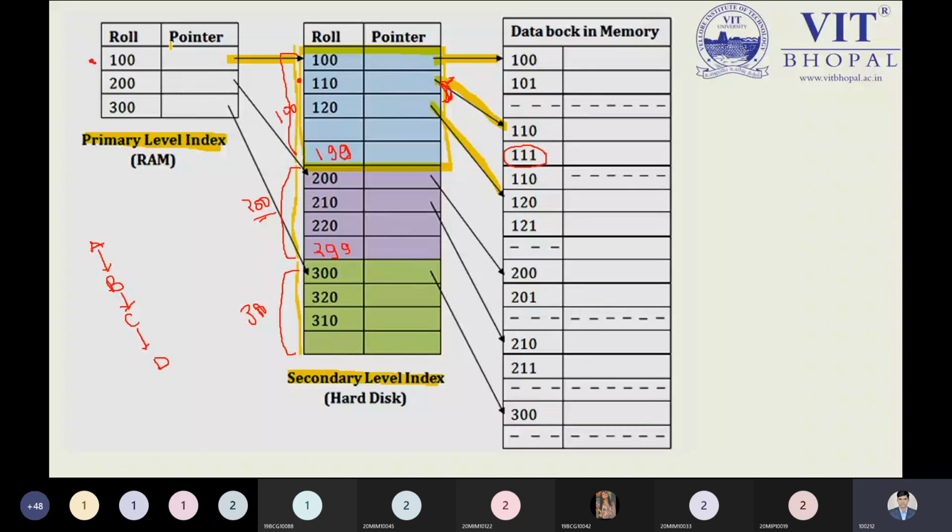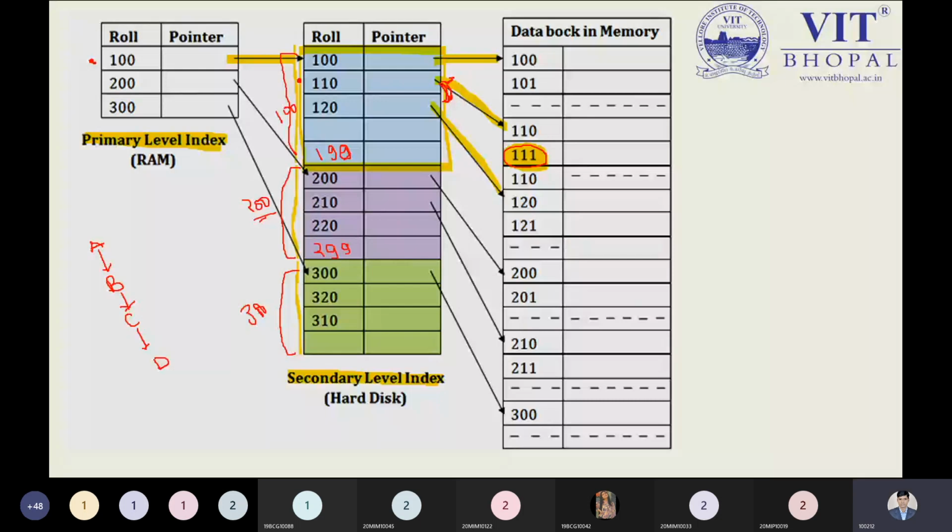What is the search element? 111. It is already marked by me in the circle. I'm also highlighting this 110. So it will go to 100 and then 110, and this goes to 110 starting. So we have to do the appropriate steps.